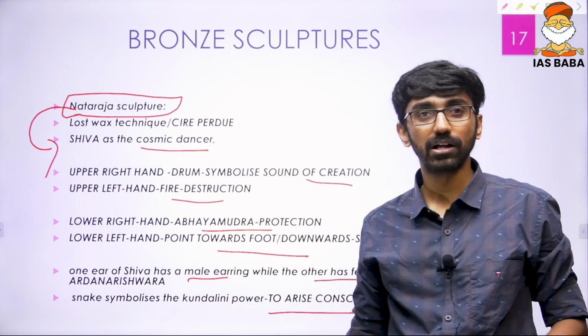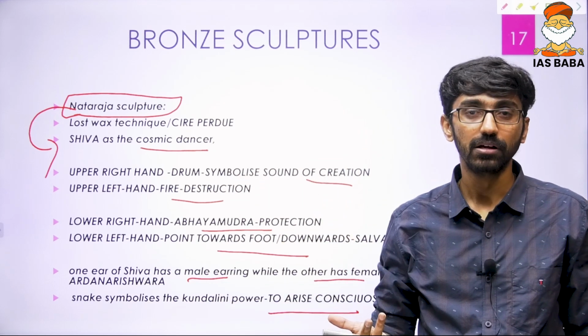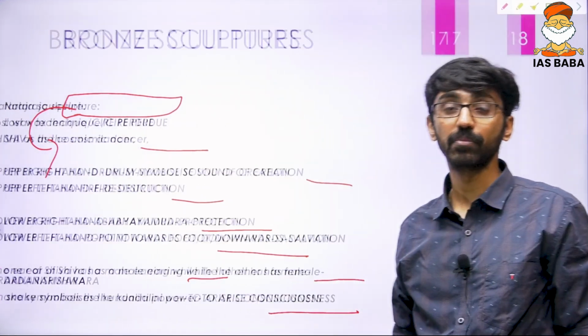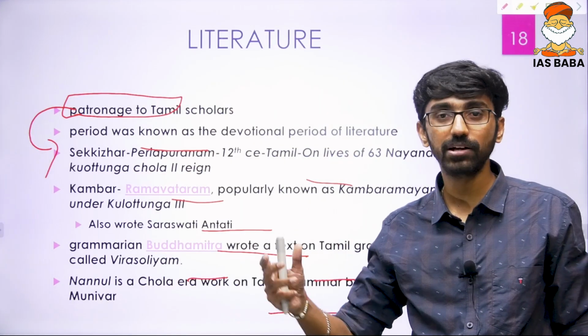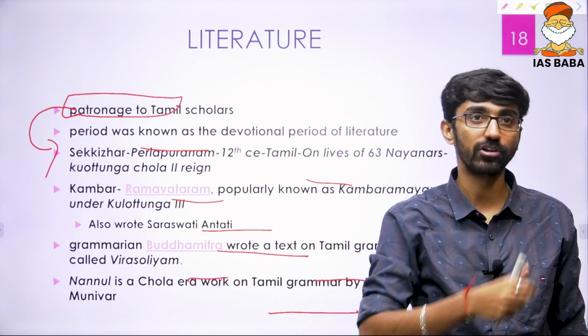So you could have used this one also. One is architecture, the other one is sculpture, particularly the Nataraja sculpture. Recently it was in the news too. Okay, so this is another contribution, because you have 250 words, a 15 marker. So you have a lot of leeway to write more points about these topics.